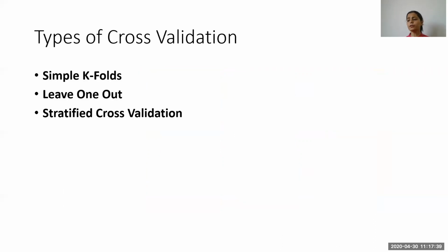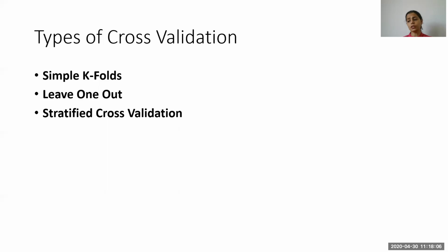Now, how many types of cross validations do we have? We have simple k-fold cross validation, as we just saw. We have leave one out cross validation, and we may have stratified cross validation. Now, let me first talk about stratified cross validation.